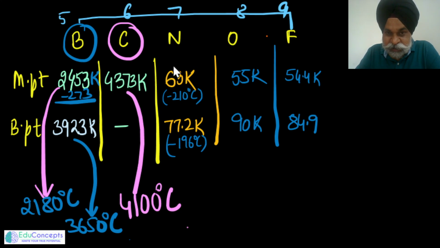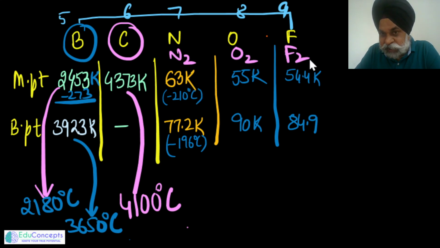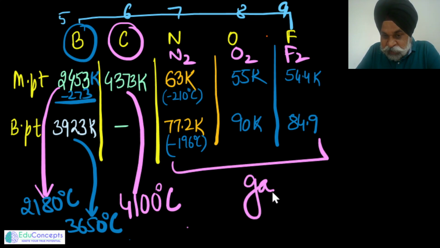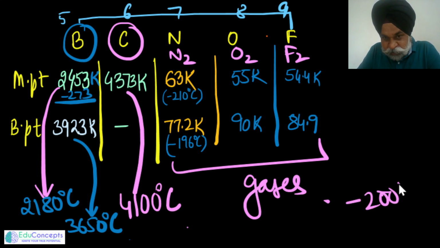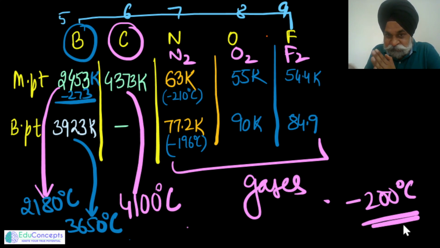Nitrogen exists naturally as N2, oxygen as O2, fluorine as F2. All of these are gases, and all of these gases have melting and boiling points below minus 200 degrees centigrade. So just see the difference. If you see it in a holistic approach, how interesting is your chemistry. In this particular series, we will be pushing ourselves into the organic part, carbon and hydrogen. But overall, if you see it in the broader aspect, the things are very, very interesting.